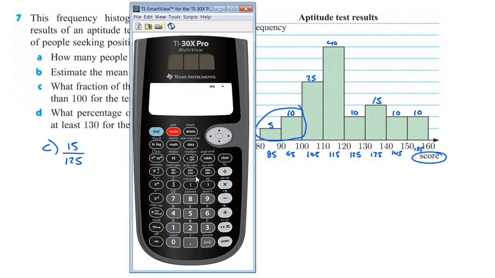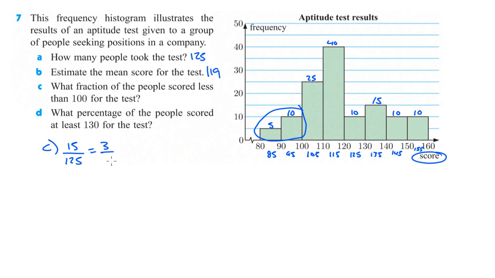We can even do, there's our fraction button, and then we do 15. Oh, missed the 1 apparently. 1, 5. Oh, I'm struggling. Come on, there we go. Delete that one. Now we got 15, and then we got 125 in the bottom. We push enter, and it should simplify our fraction to 3 over 25. Probably could have done that a lot faster without, but that's fine. So it did ask for fractions, so let's leave it like that.